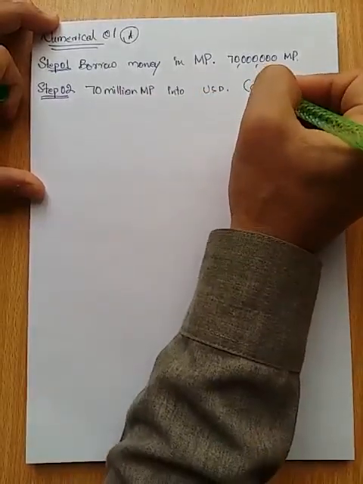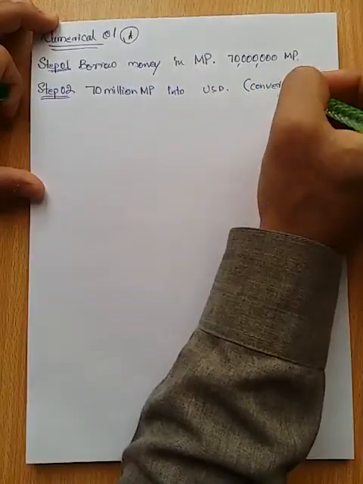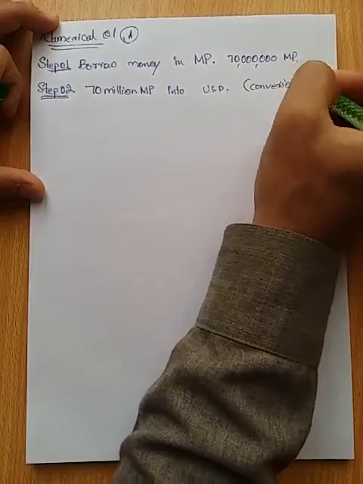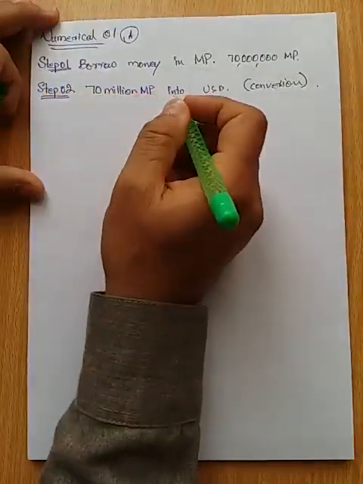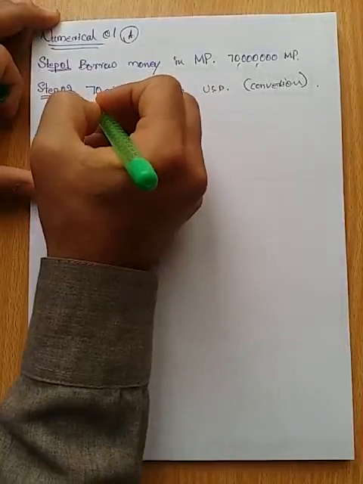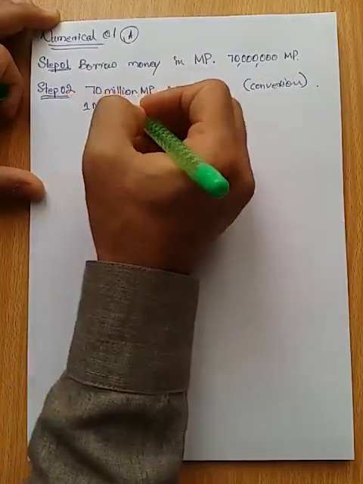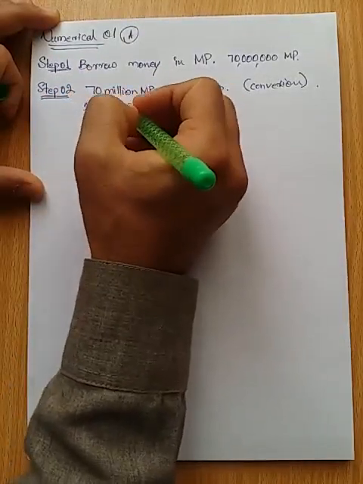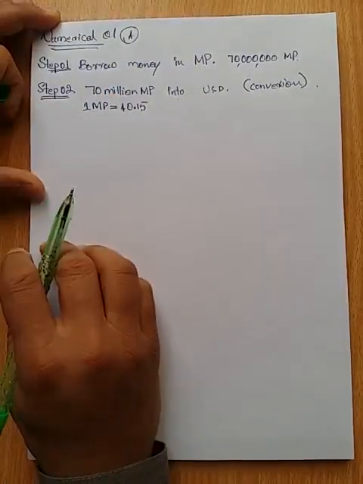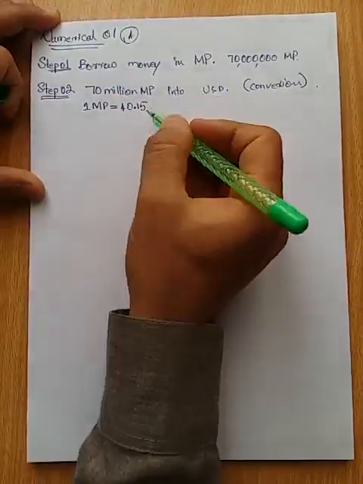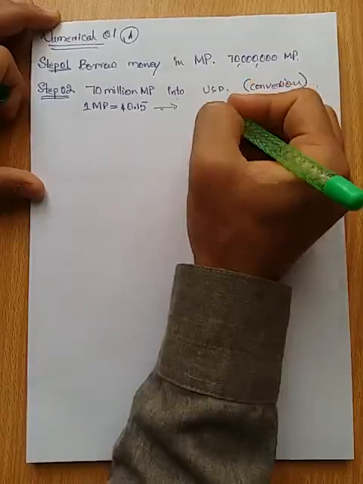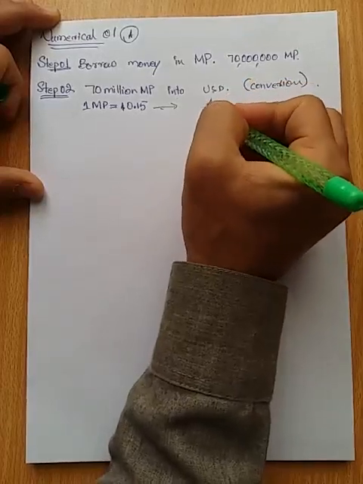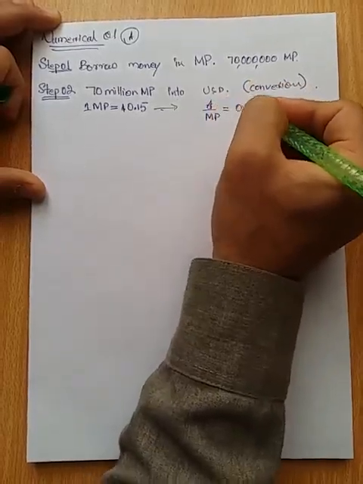I can give it a step name, conversion. So let's do the conversion here. 1 Mexican peso is equal to $0.15. In other terms, this can be written as dollar divided by Mexican peso equal to 0.15.